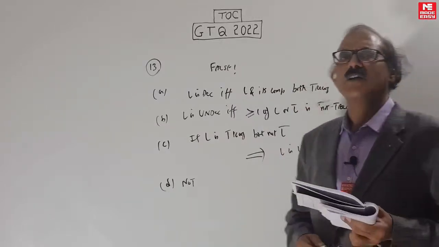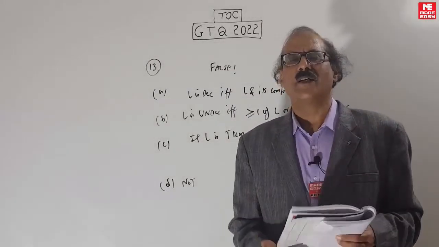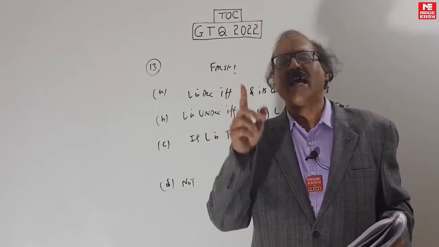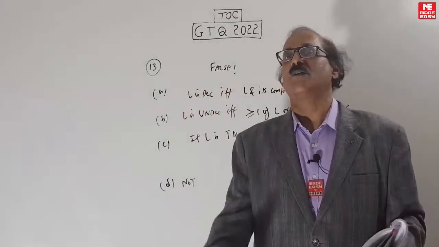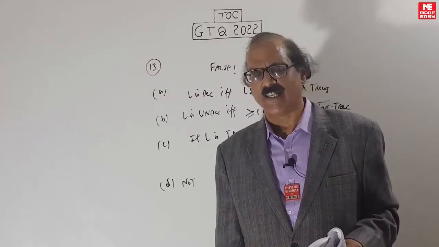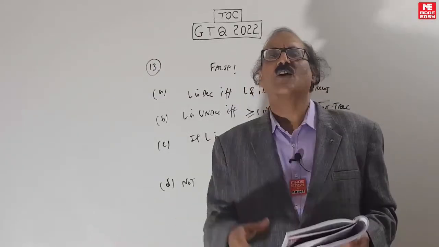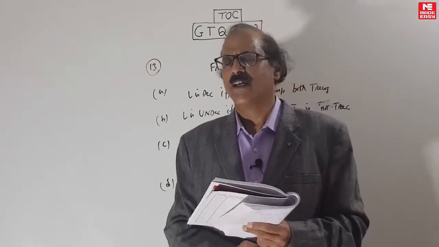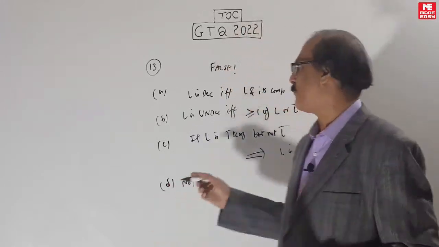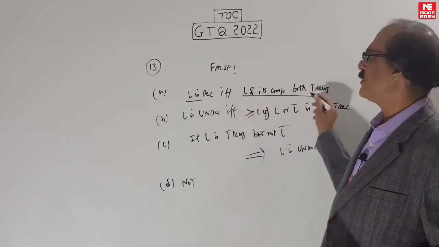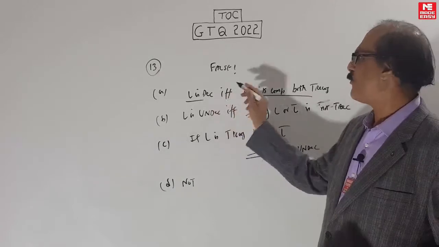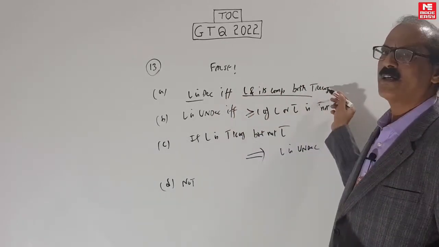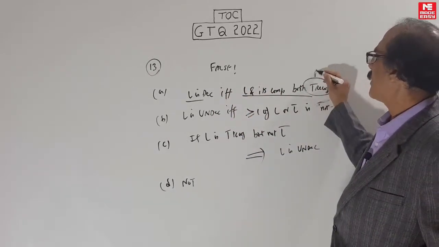This is based on the concept that whenever a language and its complement are both Turing recognizable, that is both are RE, then both will be REC. That's called the L bar theorem, and it comes very often in the exam. You know this theorem, right? L is decidable, REC, if and only if both L and L bar are Turing recognizable, meaning RE.